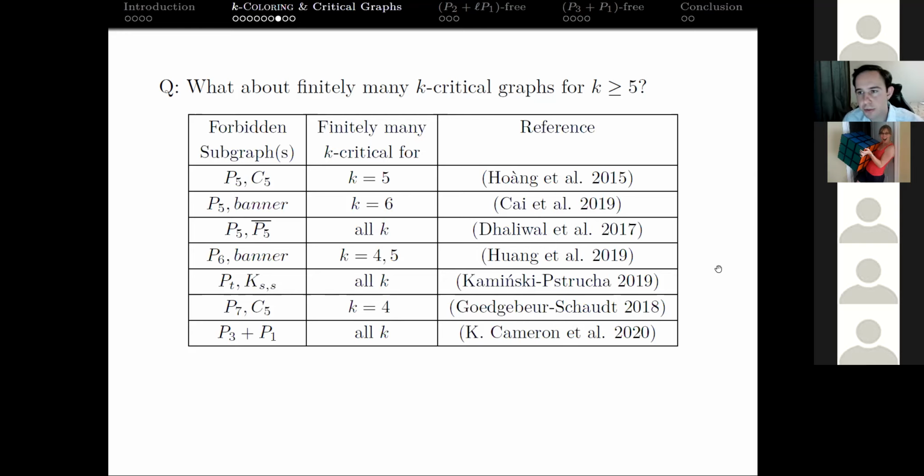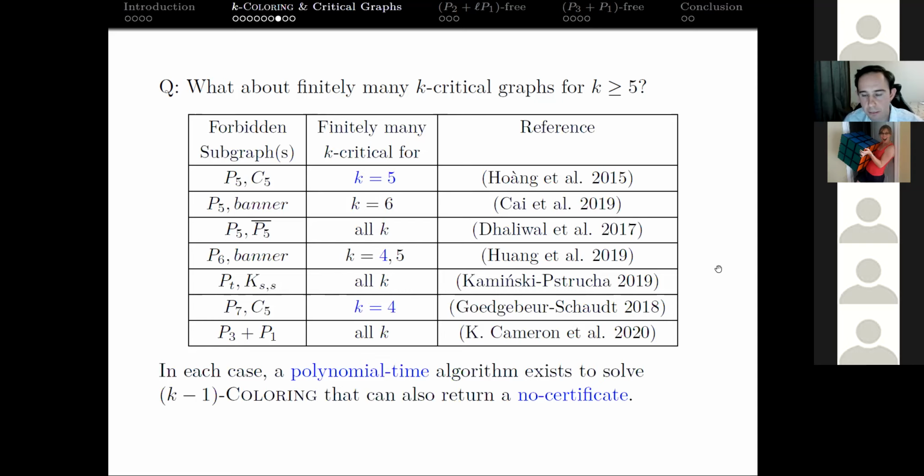But there's one other thing to note about this: when we get to higher critical numbers, we can't always get a complete list. So only these values highlighted in blue are values where we have the complete list of all of these critical graphs. So like we had before, we had the 12 4 critical P5 free graphs. Here we have a complete list. Here we have a complete list. But the other ones, the proof is just existential, that there exists finitely many of these.